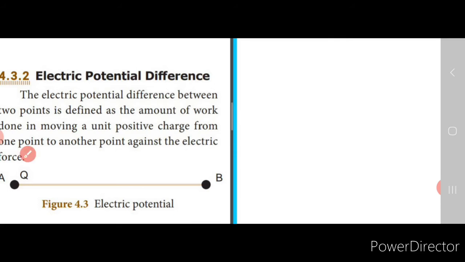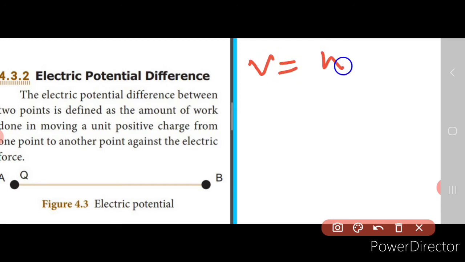Right? Now what is the formula? Potential difference is given by the letter V. So V is equal to work done W divided by charge Q. We know that. So V is equal to W divided by Q. V is the potential difference, W is the work done, and Q is the charge.